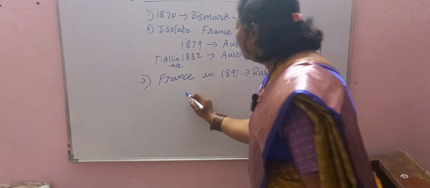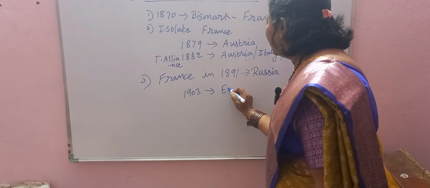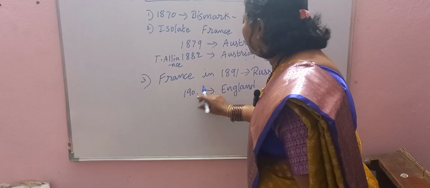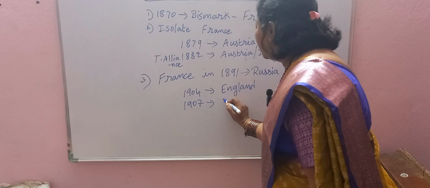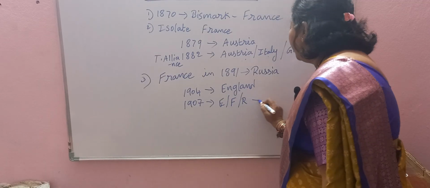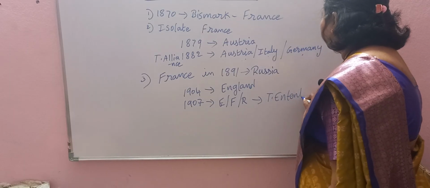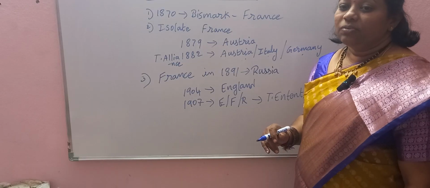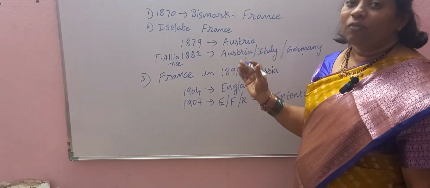After that, in 1904, it made an alliance with England. And in 1907, England, France and Russia formed the Triple Entente. These were the secret alliances formed before World War I.